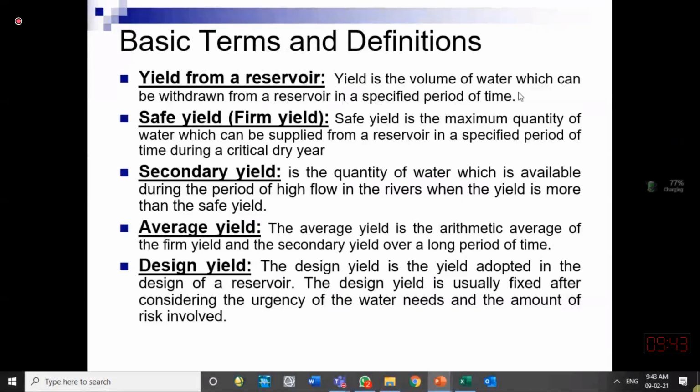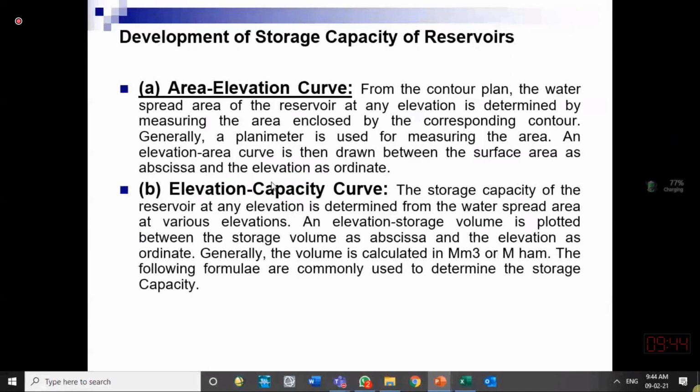Yield is the volume of the water which can be withdrawn from the reservoir. So for a reservoir, yield is the water which can be taken out of the reservoir. Safe yield is that quantity of the water which is sure to be taken out. So these are how much quantity we can find from a reservoir. So I think we leave it.